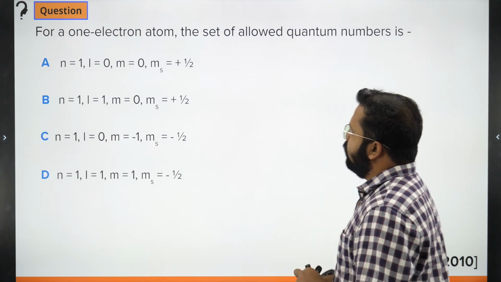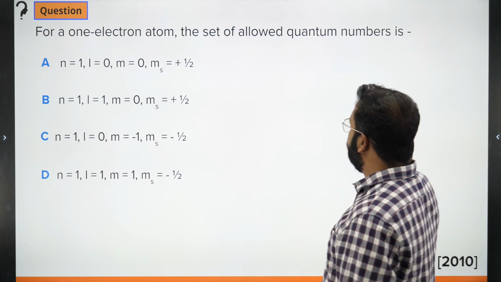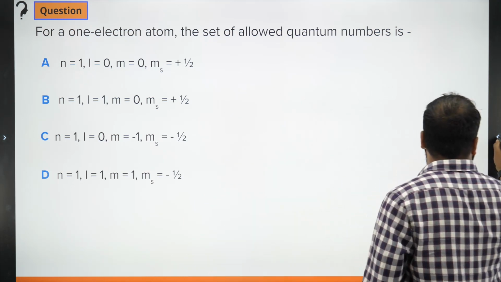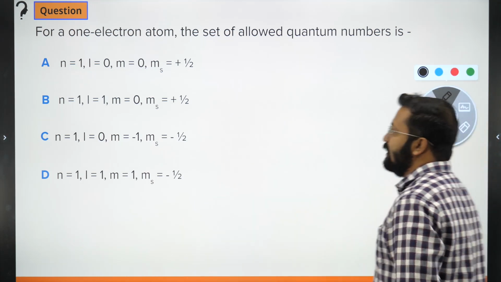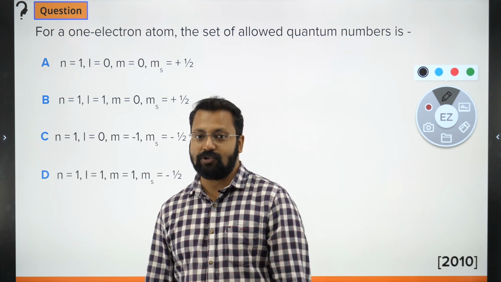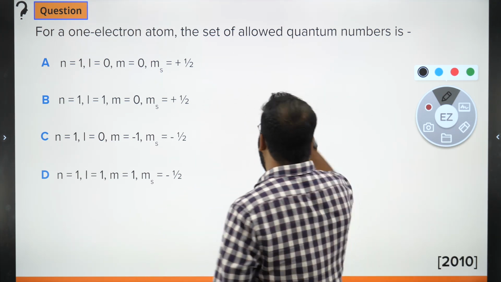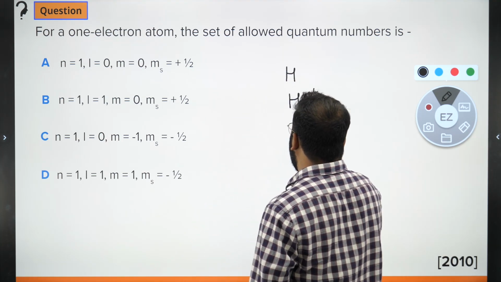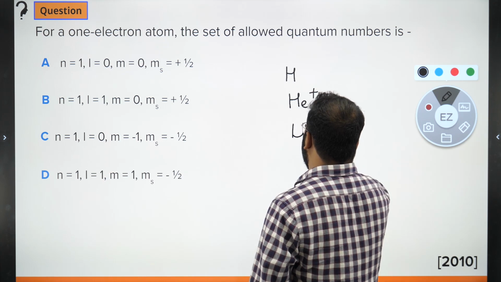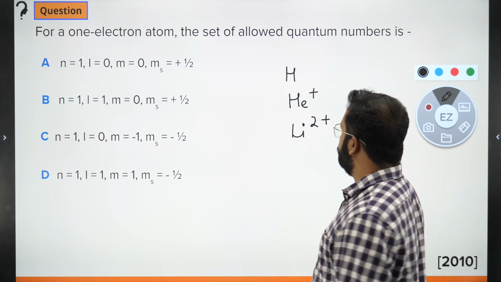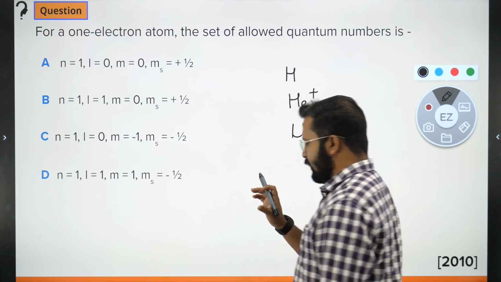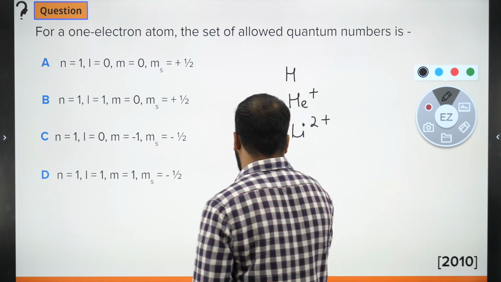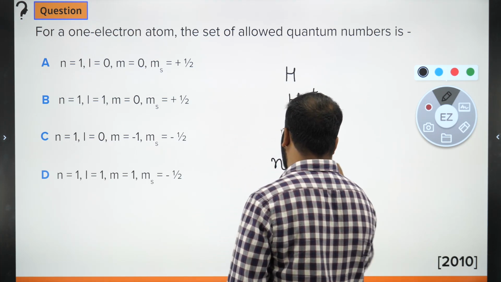Next question is this. For a 1 electron atom, the set of allowed quantum numbers. 1 electron atom is like hydrogen. Why I'm saying 1 electron atom is like hydrogen and not hydrogen is because it could be hydrogen, it could be He plus, it could be Li2 plus, anything. 1 electron atom. So the electron would be present in the first energy level. For that, n will be equal to 1. Principal quantum number will be 1.